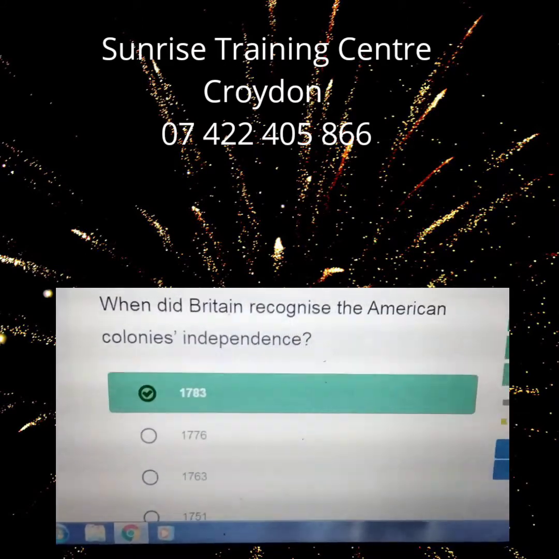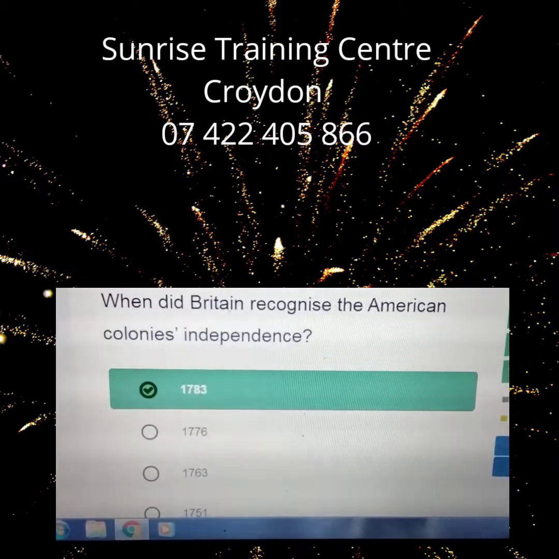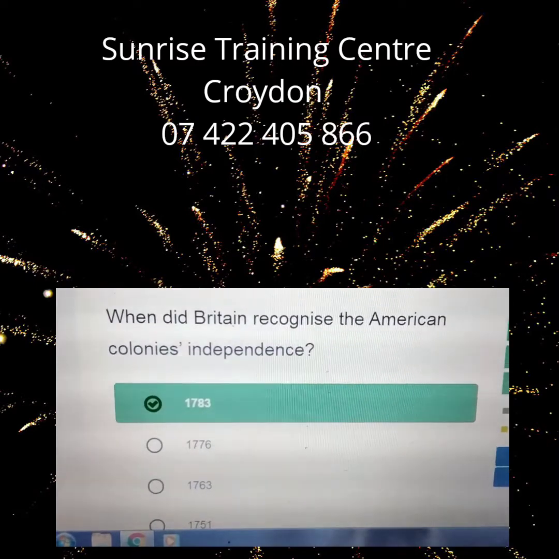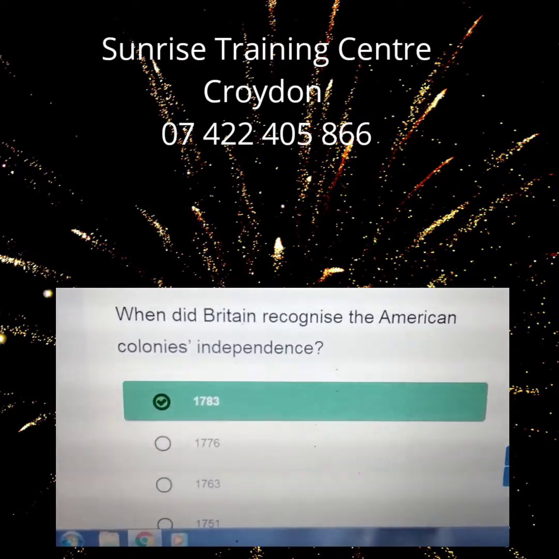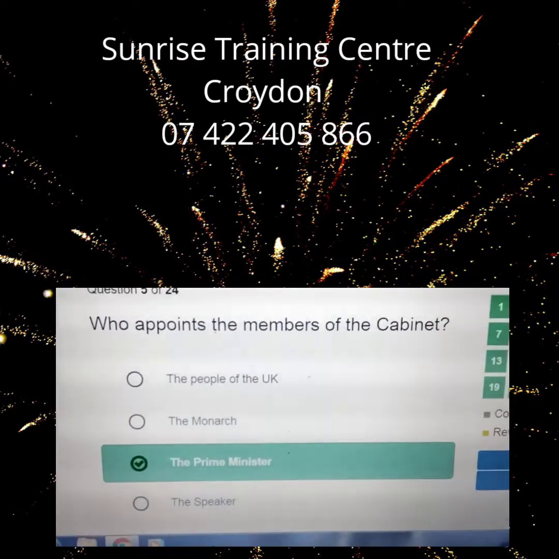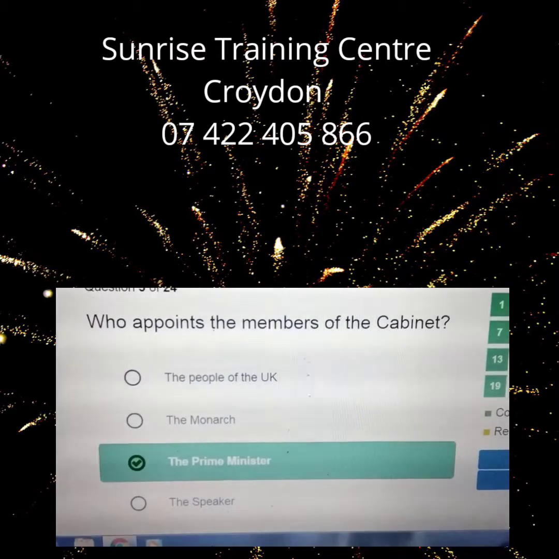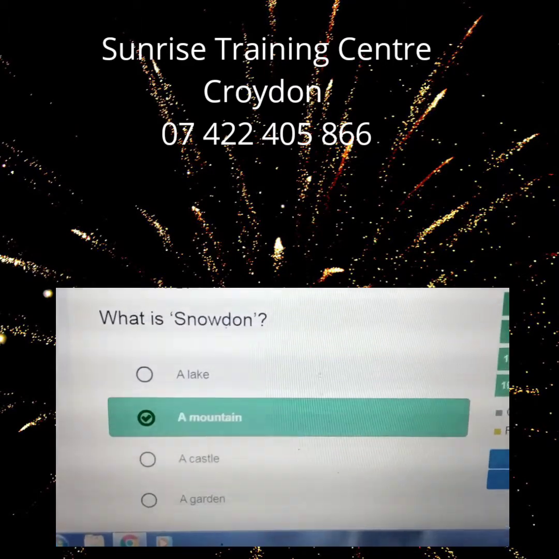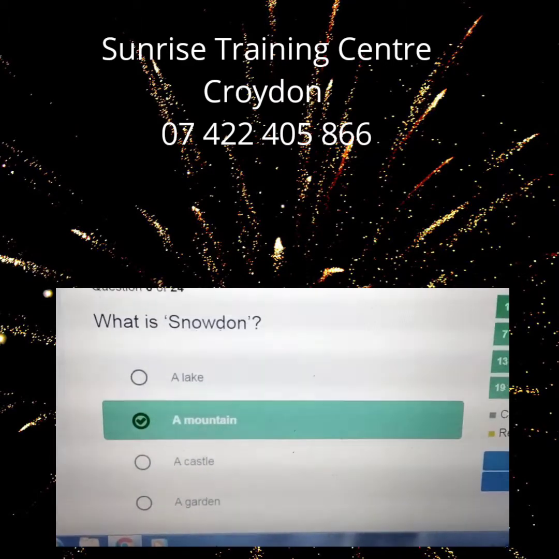1649. When did Britain recognize the American colonies' independence? 1783. Who appoints the members of the cabinet? The Prime Minister. What is Snowdon? A mountain.